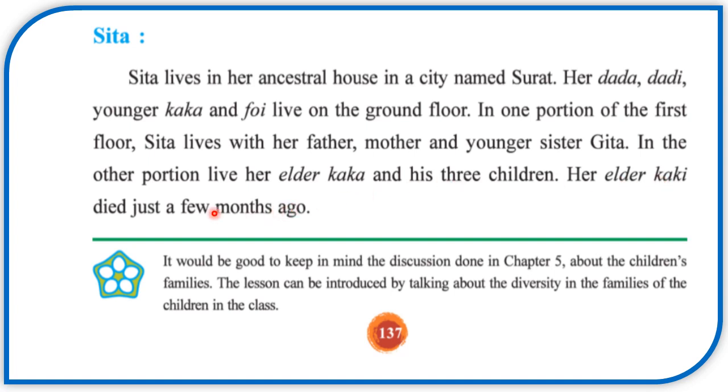Okay. So in her ancestral house, meaning the house from the time of her grandfathers and great-grandfathers, Sita and her family live. Her dada, dadi, younger kaka, foi live on the ground floor, on the lowest floor. Then in one portion of the first floor, Sita lives with her father, mother, and younger sister Geeta. While on the other portion, elder kaka and his three children are living. Okay. Her elder kaki just died a few months ago.